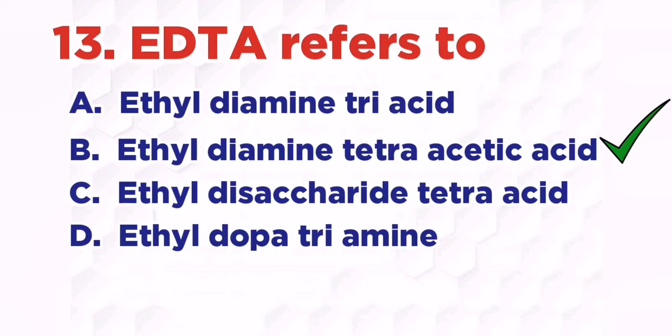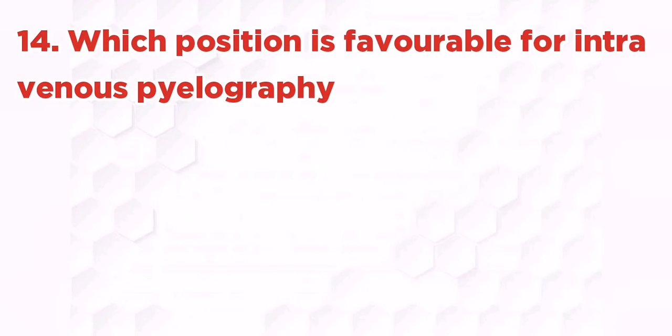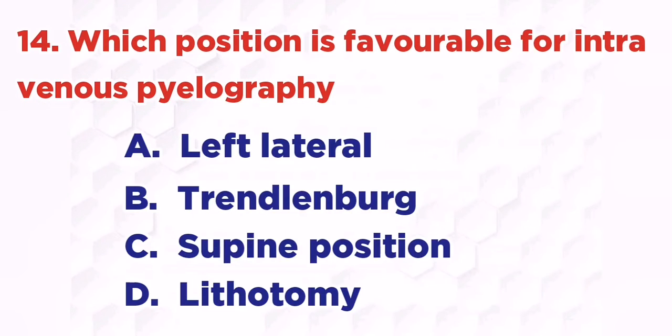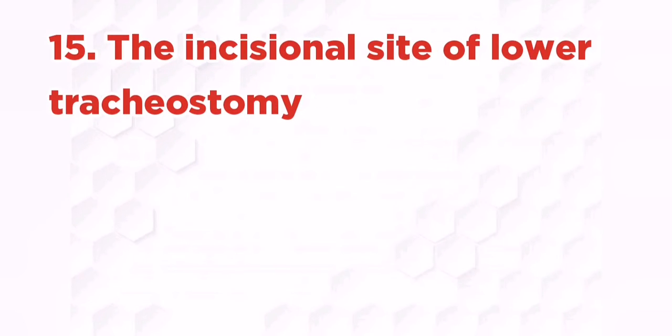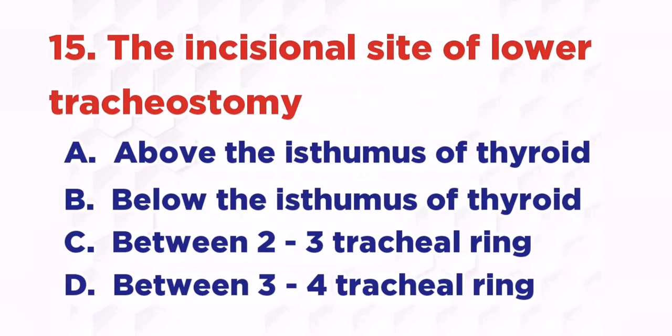Ethyl diamine tetraacetic acid. Which position is favorable for intravenous pyelography? A. Left lateral, B. Trendelenburg, C. Supine position, D. Lithotomy. The right answer is C. Supine position. The incisional site of lower tracheostomy is: A. Above the isthmus of thyroid, B. Below the isthmus of thyroid, C. Between 2nd to 3rd tracheal ring, D. Between 3rd to 4th tracheal ring. The right answer is below the isthmus of thyroid.